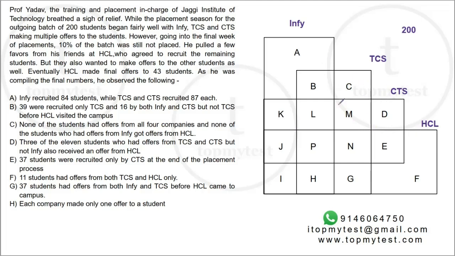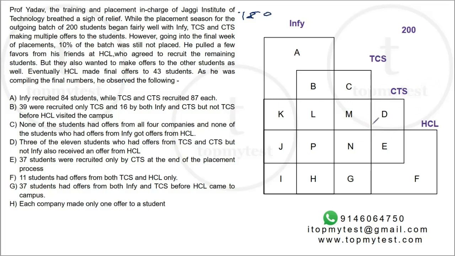So I've made a 4 variable Venn diagram here. So I have Infi, TCS, CTS, HCL, total of 200 students. Before HCL came in, what we have learned from this set is that a total of 90%, which means 180 students, were placed between Infi, TCS, and CTS. Some of them got multiple offers as well.